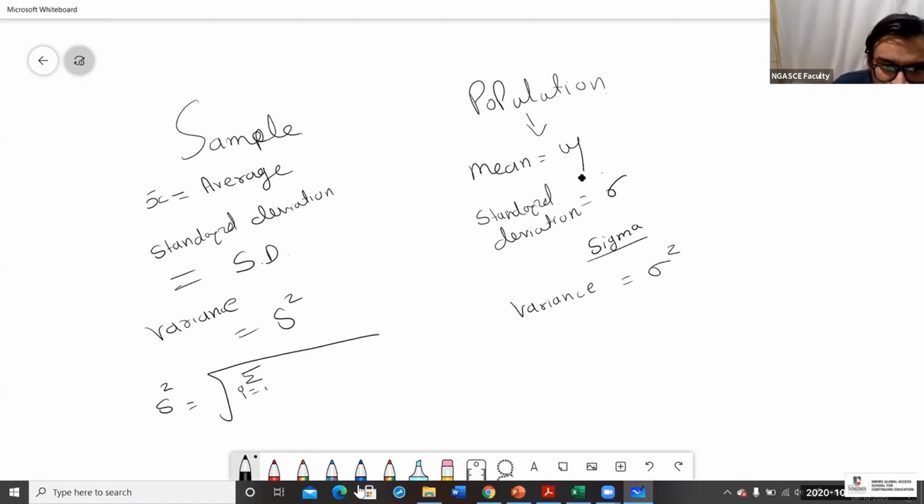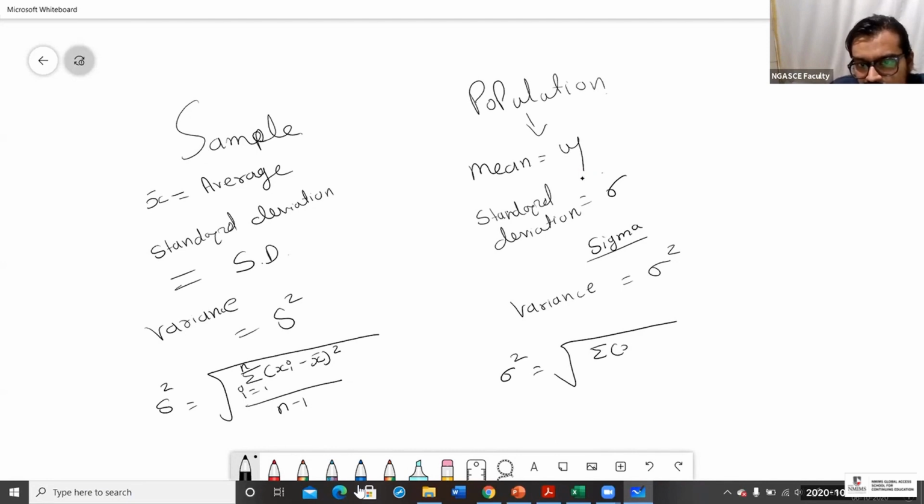Now here the formula of S square is nothing but the summation of the mean deviation squared, divided by n minus 1. Sigma square formula is the summation of xi minus mu, all the mean deviations squared, divided by the total units in the population. Is it clear now, Priyanka?